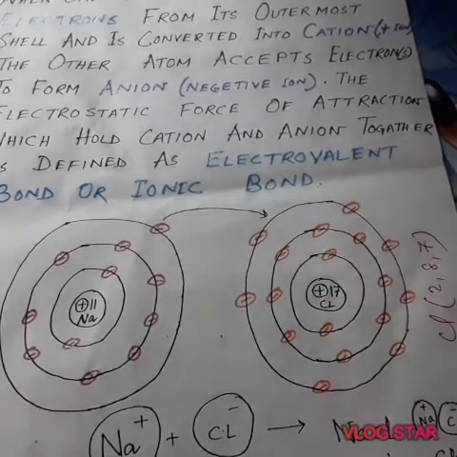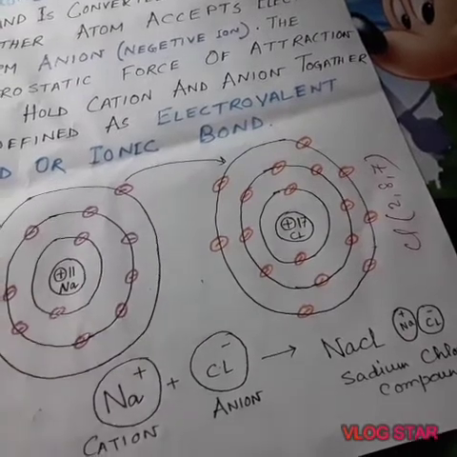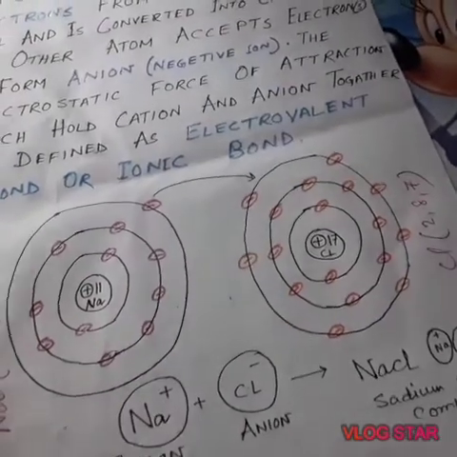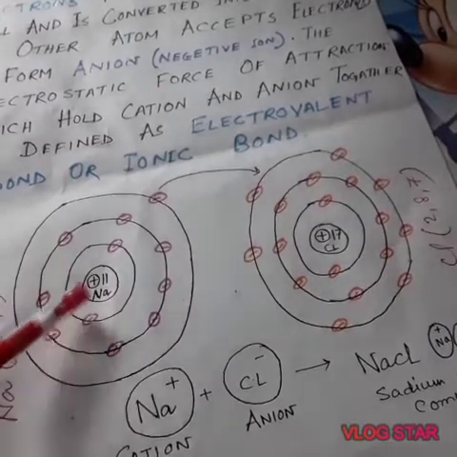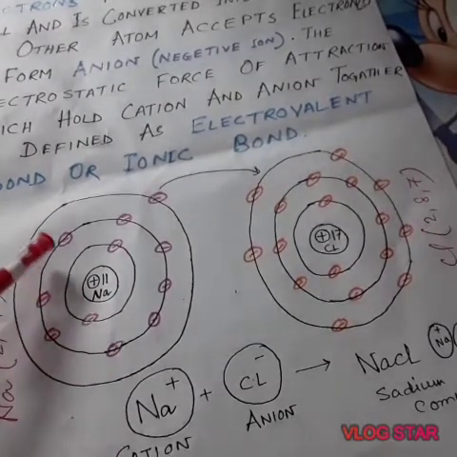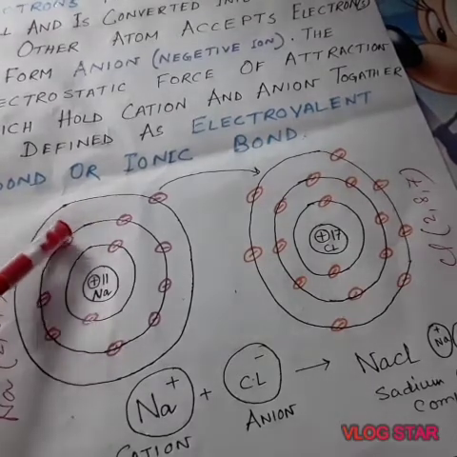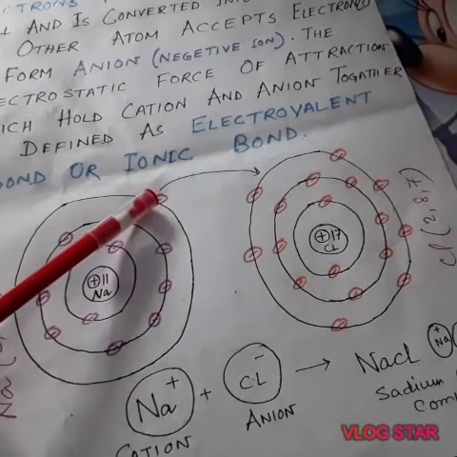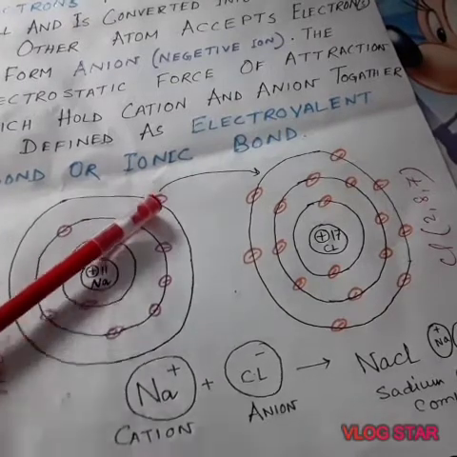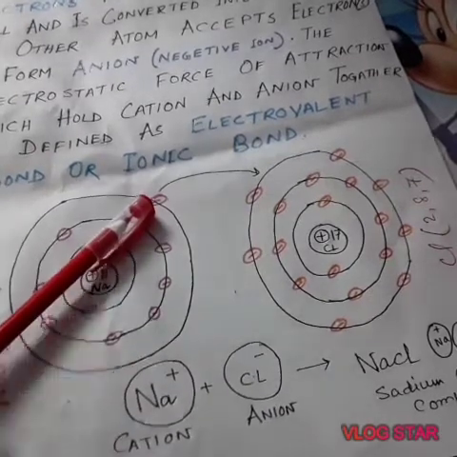Now both the atoms try to attain stability by donating or accepting. Here sodium wants to form an octet, that means the outermost orbit they want to be 8, but it is quite impossible to receive 7 electrons because it has only 1 electron in the outermost orbit.